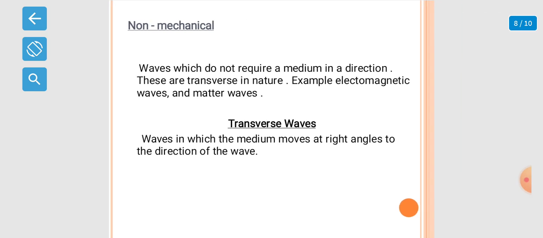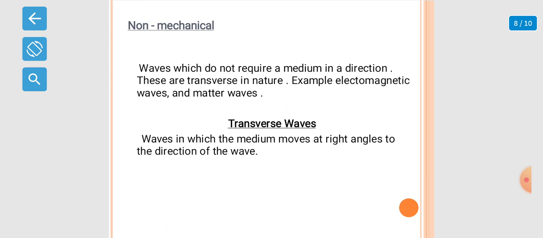Non-mechanical waves do not require a medium for propagation. These are transverse in nature. Examples are electromagnetic waves and matter waves. And now the question arises: what are transverse waves? So transverse waves